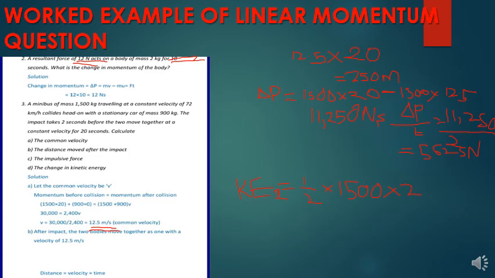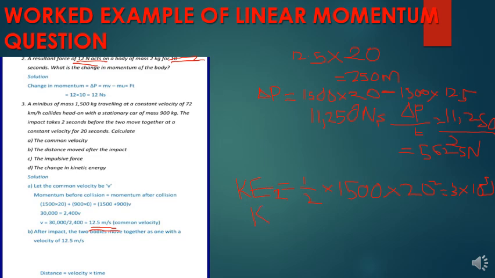If you multiply it well, you'll get 3 times 10 power 5 joules. That is the kinetic energy before the collision.